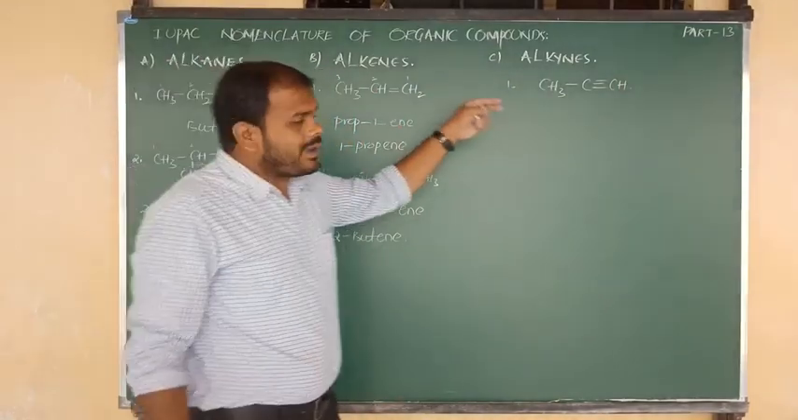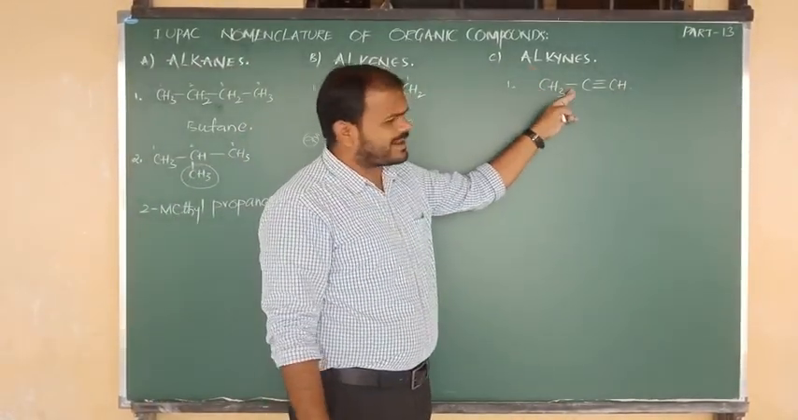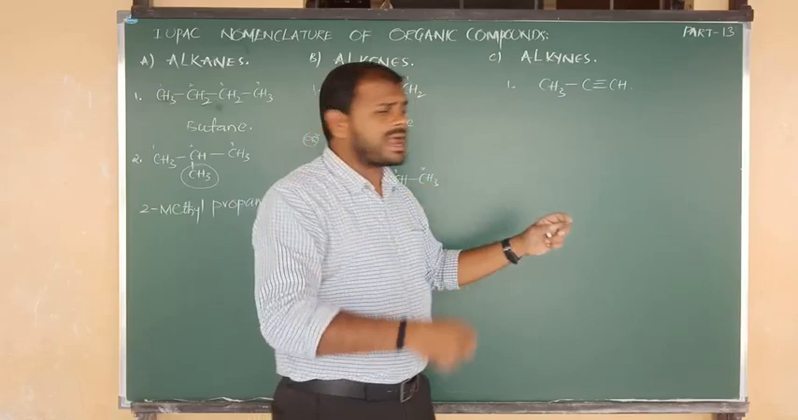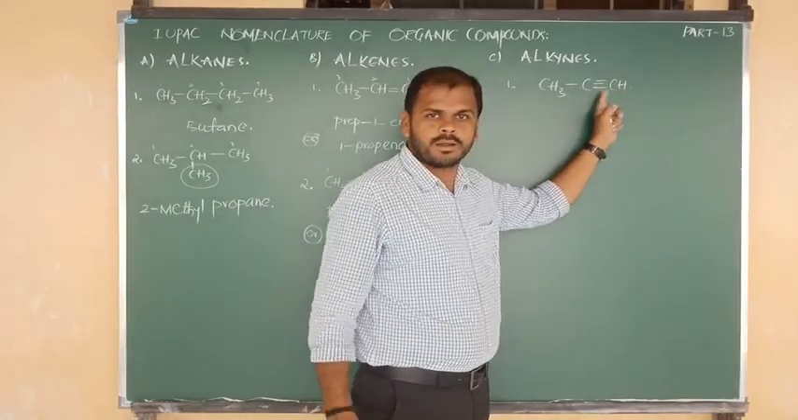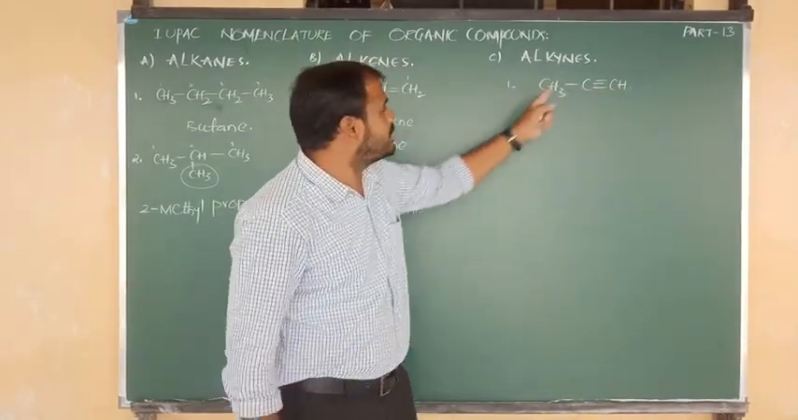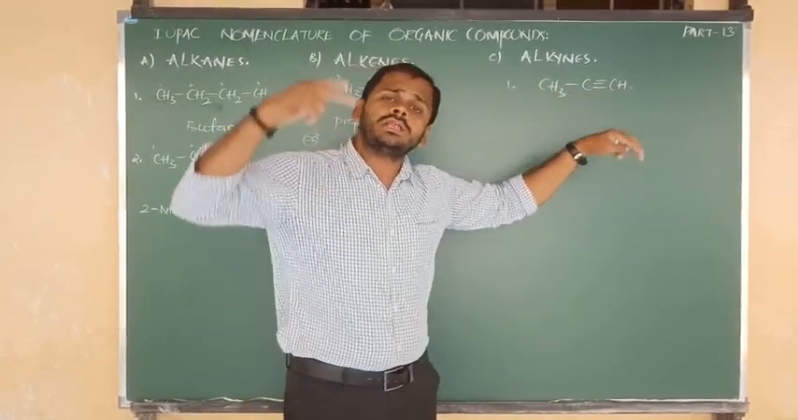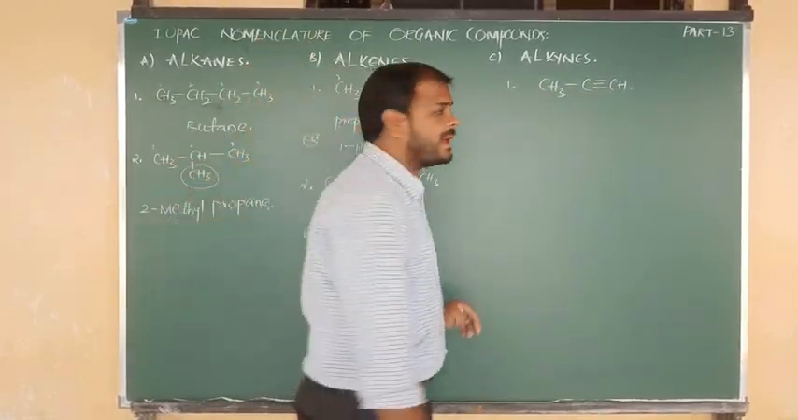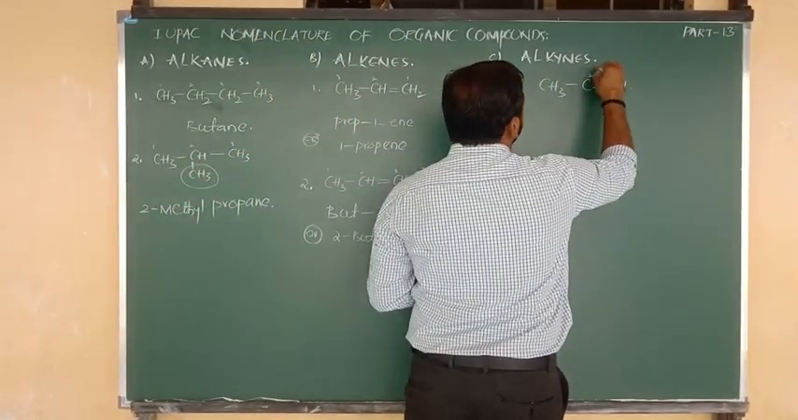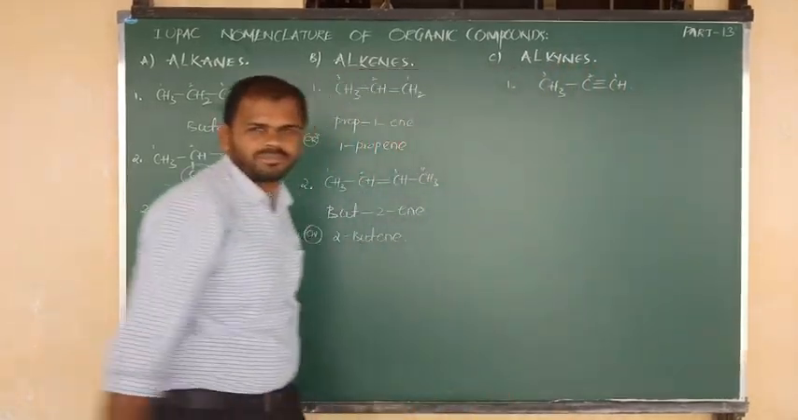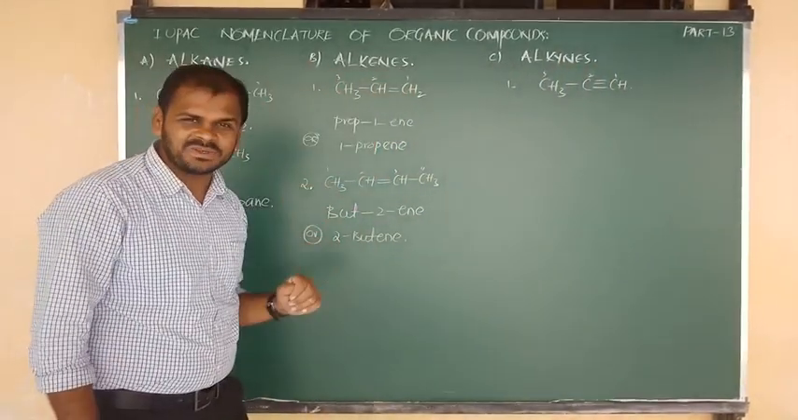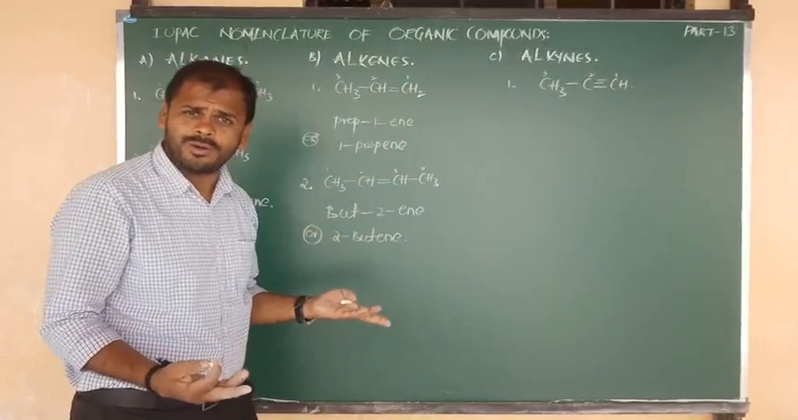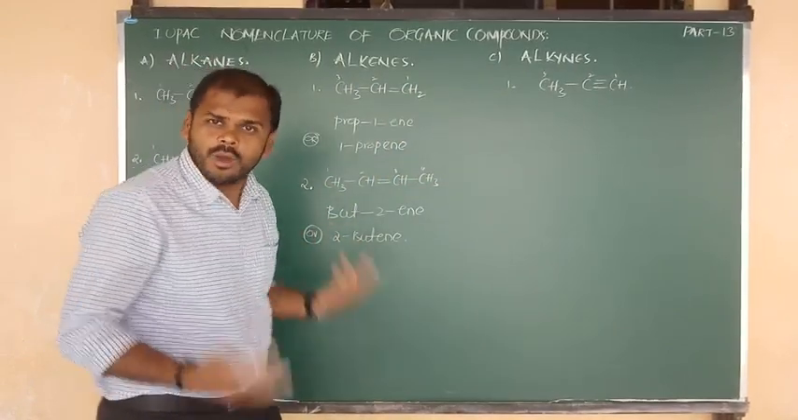If we move from the left, the left carbon contains a single bond. When we move from the right, the right carbon contains the triple bond. Again, listen carefully: as compared to single, the triple bond will get the first priority. These are the rules of the IUPAC system, and I have given the numbering also. Is there any side chain? No. Directly go to the root word. What will be the root word?